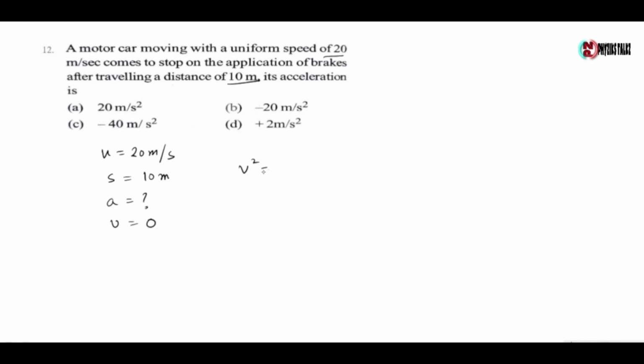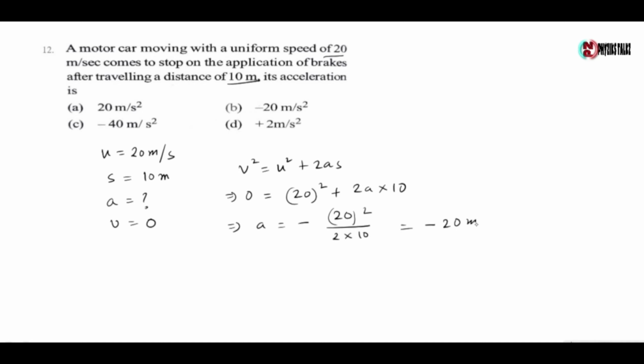Now from the equation v square equals u square plus 2as, we have 0 equals 20 square plus 2a into 10. So acceleration a is given by minus 20 square by 2 into 10, which gives minus 20 meter per second square. So the acceleration of the body is minus 20 meter per second square. So the correct option is option B.